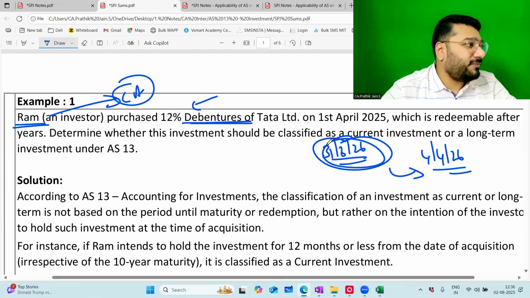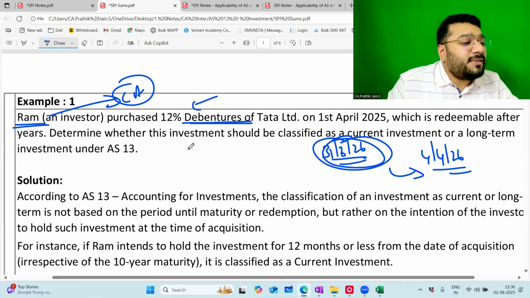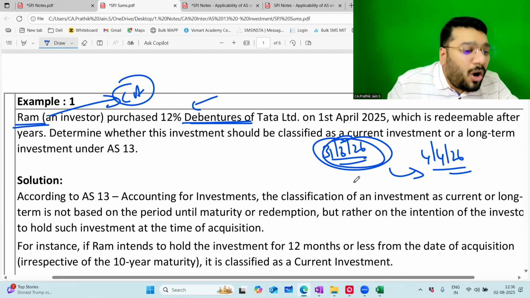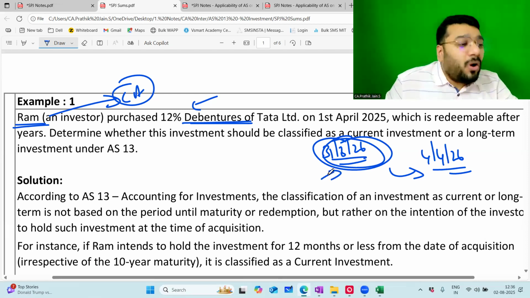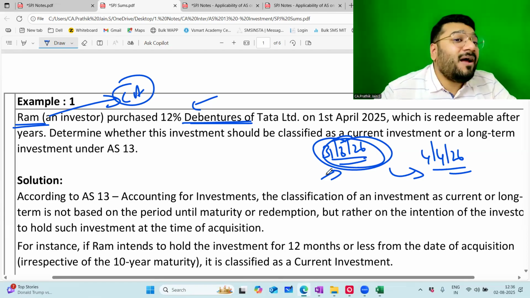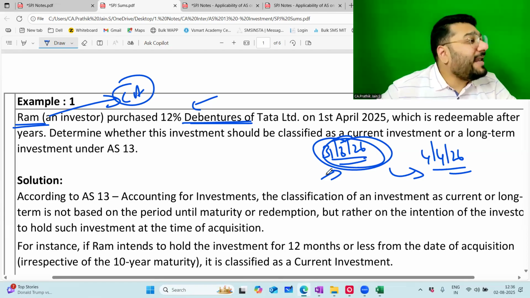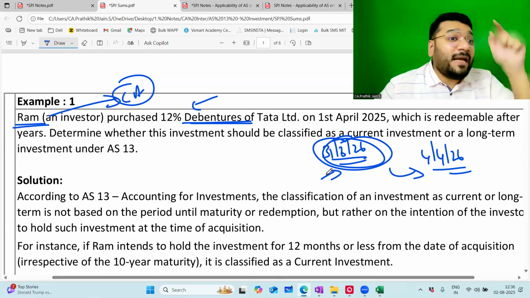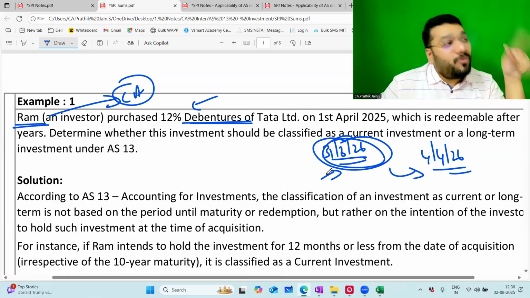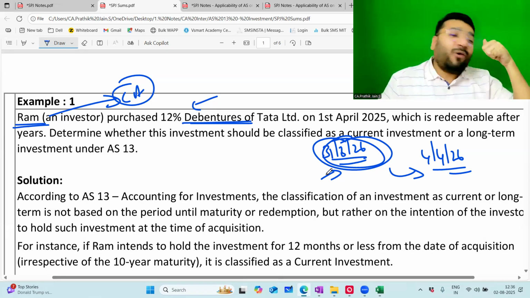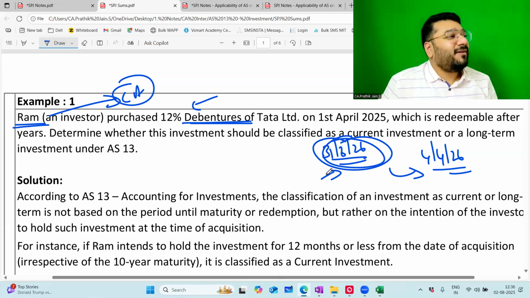So 12 months, you can take it from the date of acquisition or at the end of the year, both are allowed. Because normally you do the classification when? At the end of the year. Because no CA will come and ask you what is your intention on the date of purchase. Do you think that every time you purchase a debenture, I will leave my office work and ask what is your intention? Boss, I am coming to you at the end of the year. So I would want to know your intention on the balance sheet date.